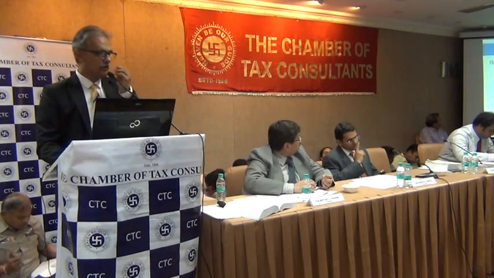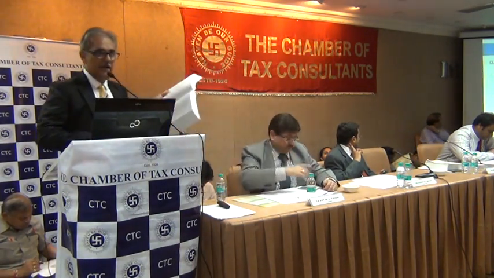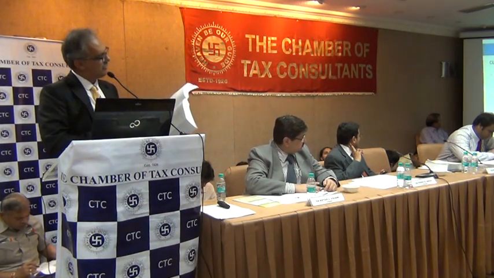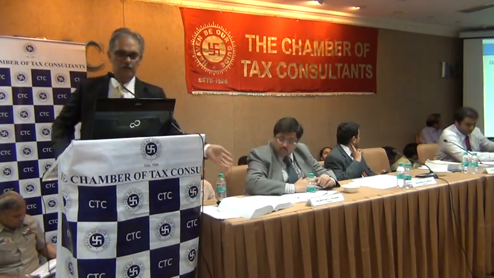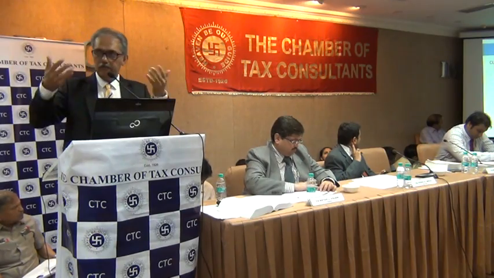Coming to clause 21, whose earlier avatar is clause 17, it has caused a lot of issues. Earlier, if you see clause 17, it read, the heading, the clause started with the words amounts debited to the profit and loss account being, and then A, B, C, D, E, F, G, etc. So the entire clause talked about amounts which were debited to the profit and loss account, and therefore we did not report what was not debited to the P&L account.